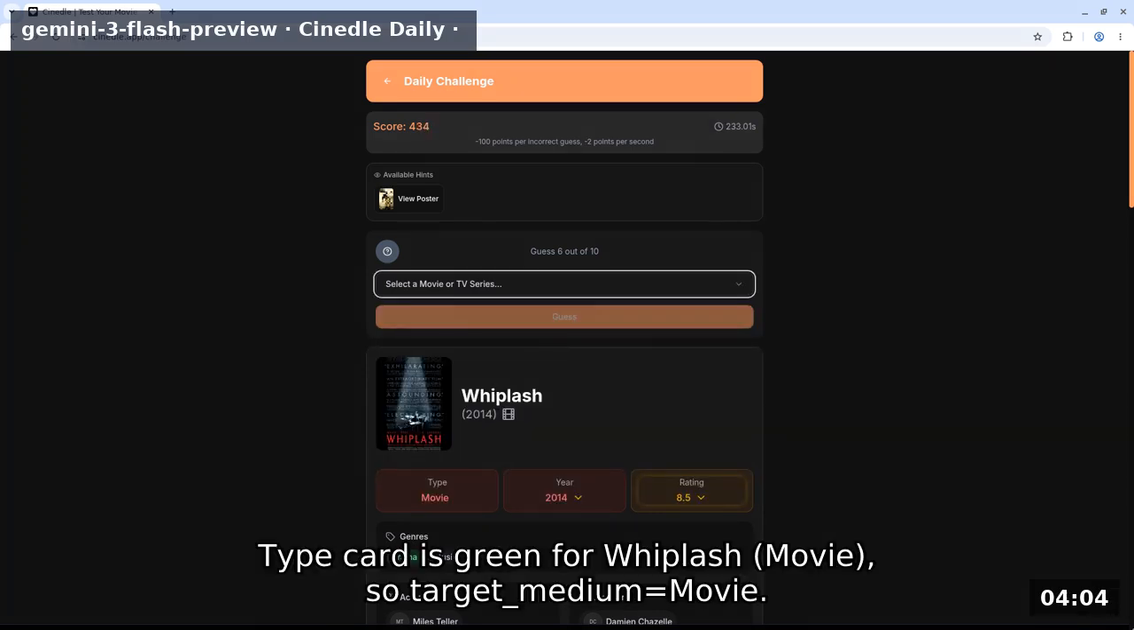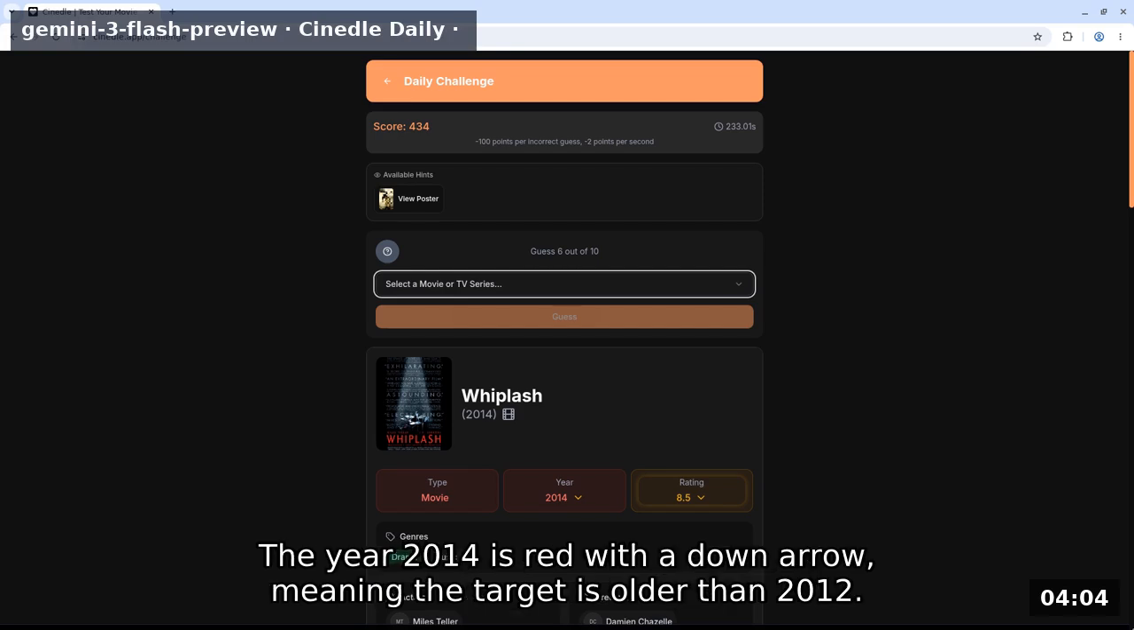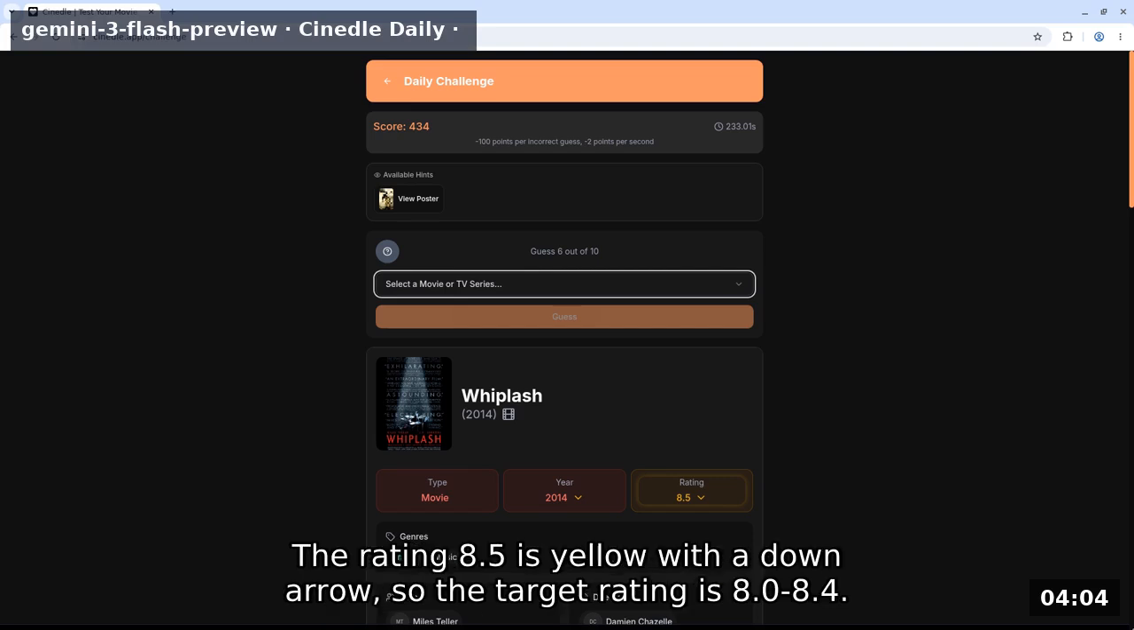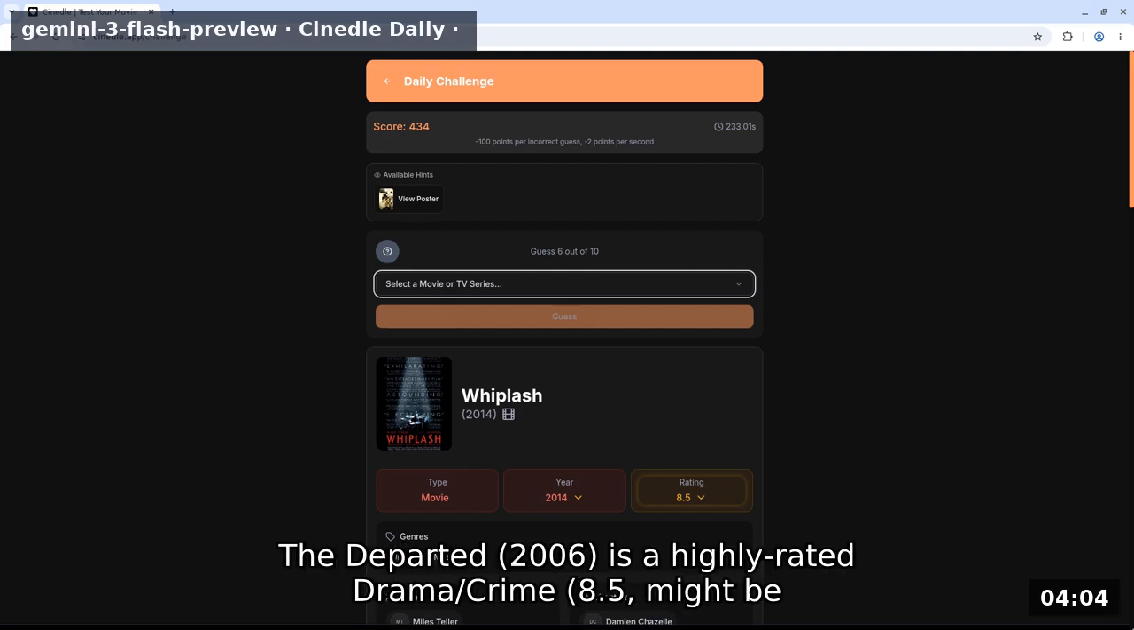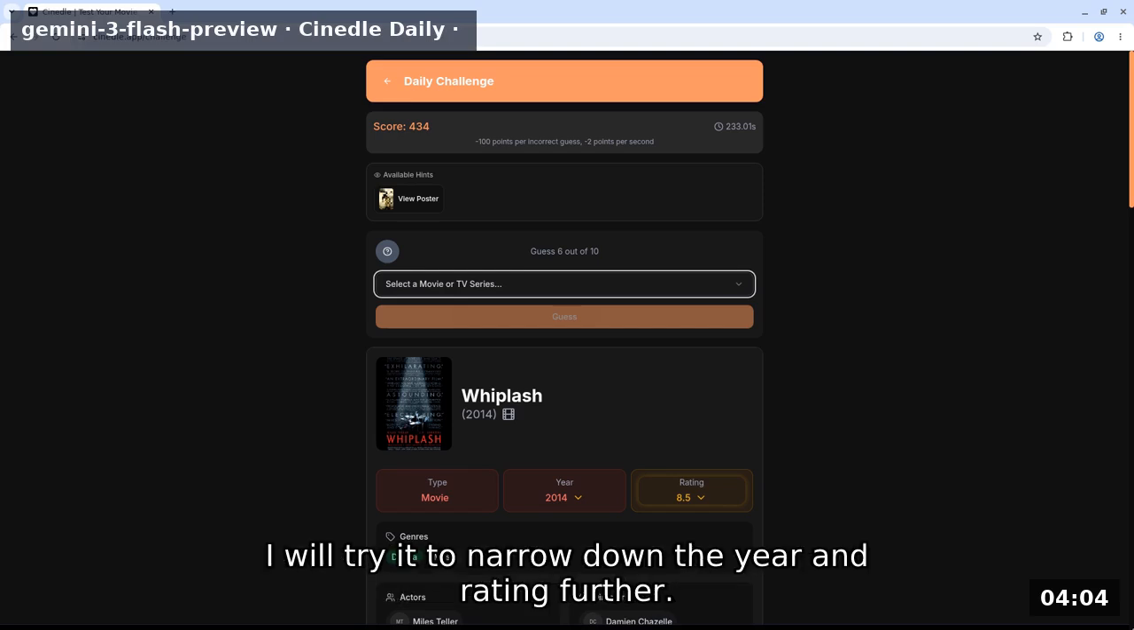Type card is green for Whiplash movie, so target medium equals movie. The year 2014 is red with a down arrow, meaning the target is older than 2012. The rating 8.5 is yellow with a down arrow, so the target rating is 8.0-8.4. Drama is a matching genre. The Departed 2006 is a highly rated drama/crime 8.5, might be yellow, that fits the year constraint. I will try it to narrow down the year and rating further.